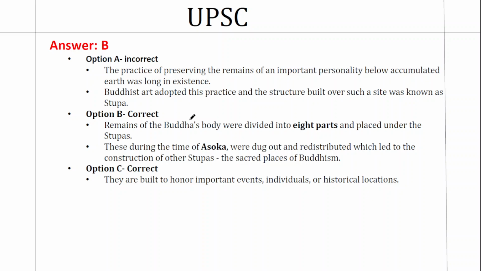When it comes to the second statement, I've told you about the example of Ashoka. Buddha's body was divided into 8 parts and was placed under different stupas. So it has an element of that as well. And finally, the stupa has many purposes. One is honoring important events, honoring individuals, marking historical locations. So the statement that it has a votive and commemorative purpose also stands valid. As a result, statements 2 and 3 are correct, statement 1 is wrong.